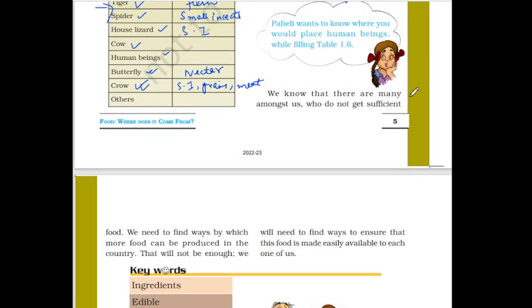Now, we know that there are many among us who do not get sufficient food. We need to find ways by which more food can be produced in the country. That will not be enough. We will need to find ways to ensure that food is made easily available to each one of us.